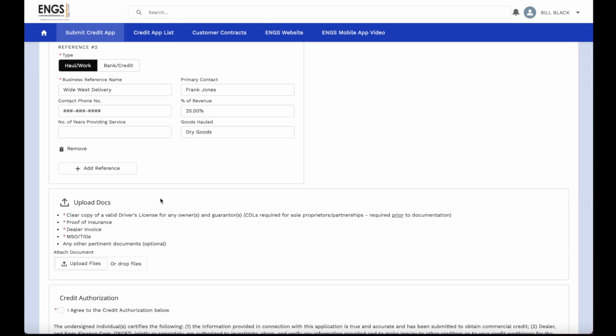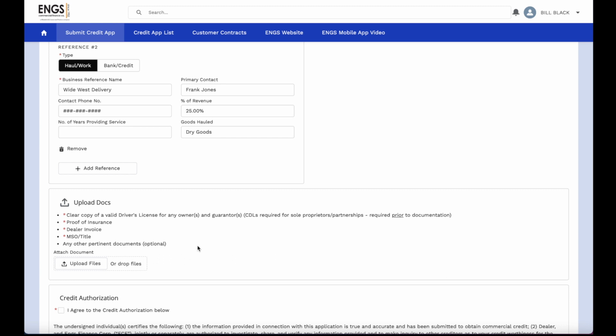The next section of our credit application is the Upload Documents section. If you have typically emailed in applications with ancillary documents attached, this is the place where you will either upload your files or you can click and drag them from your computer.